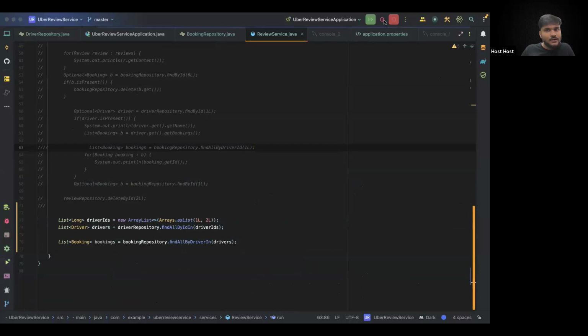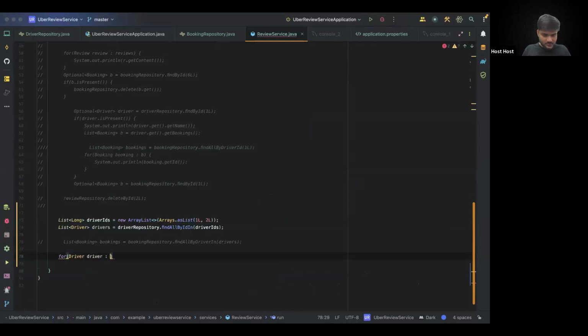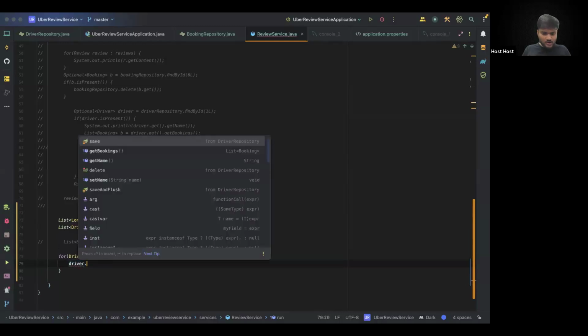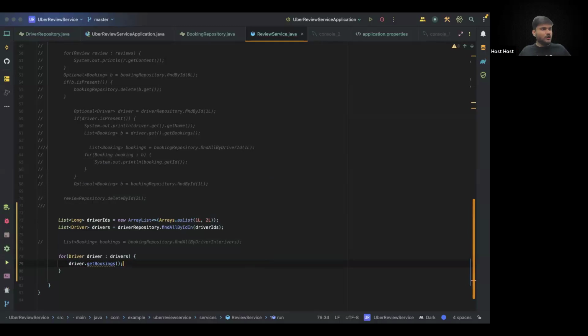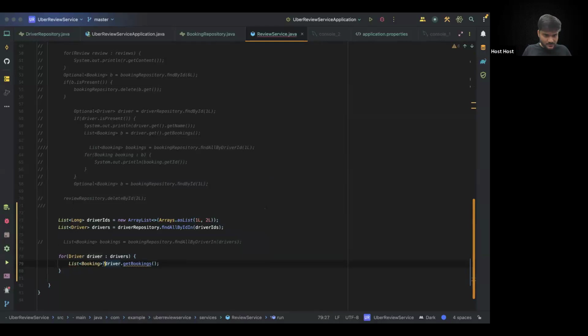This looks good. But now what if instead of implementing an API like this, somebody tried to use a for loop like this, for driver in drivers. Let's say somebody said driver dot get bookings. You want to do something like this, and result is ignored. So let's do one thing. We can say list of bookings is equals to driver dot get bookings. So let's run this code.